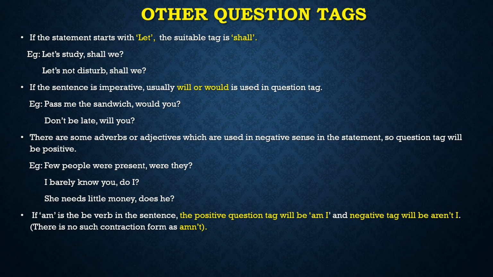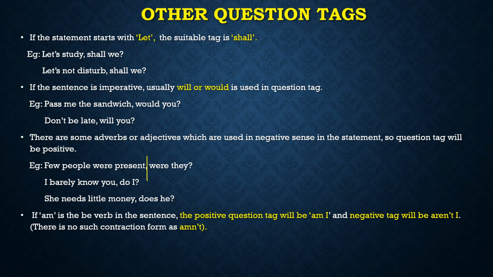So if these type of words are there, don't get deceived. These are just for making fool. Don't get deceived. That means the statement is in negative way. Let us see. There are some adverbs or adjectives which are used in negative sense in the statement. So question tag will be positive. In this example, few people were present.